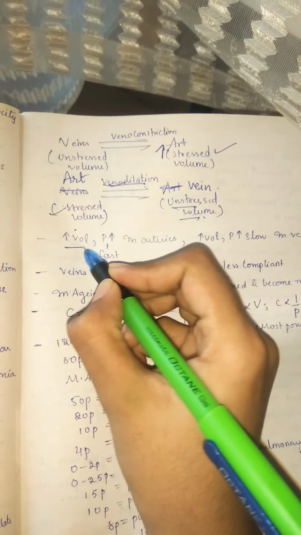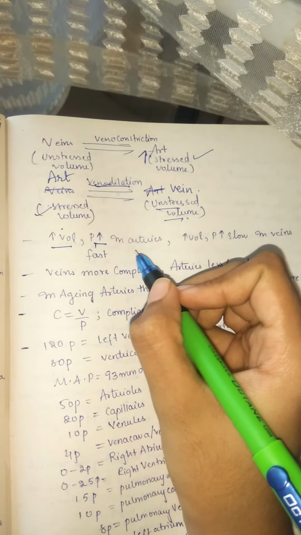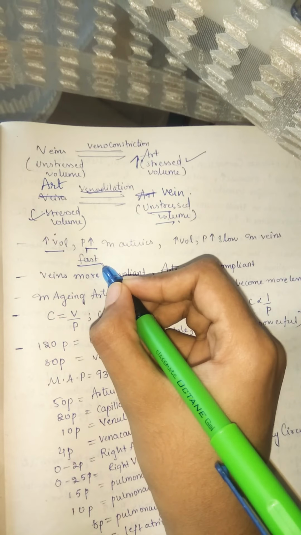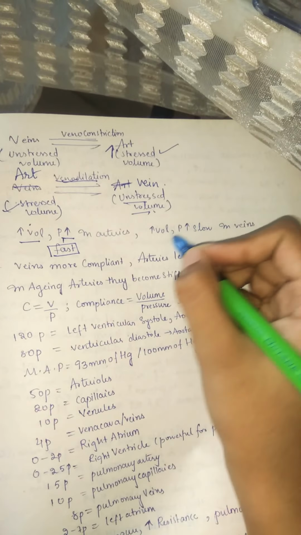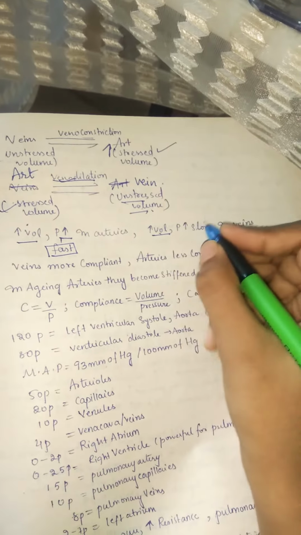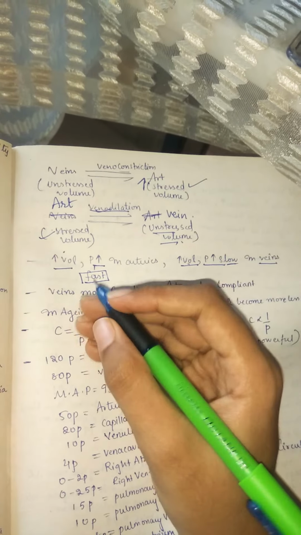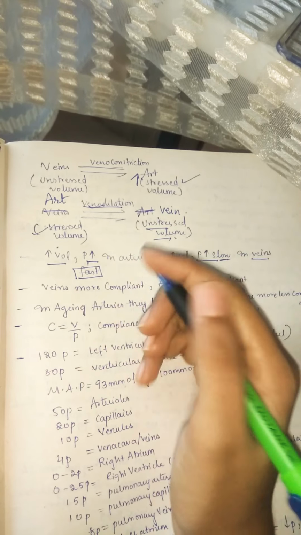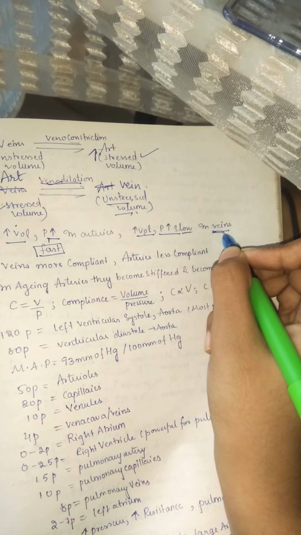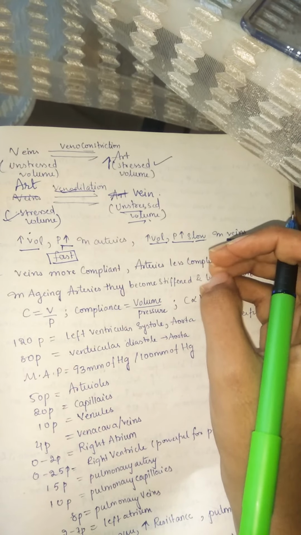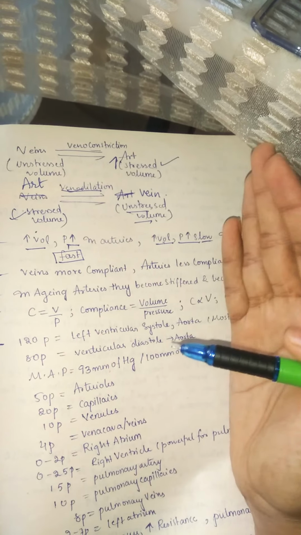If there is an increase in volume, pressure increases very fast in arteries, whereas in veins it increases slowly. Always remember that pressure increases very fast in arteries when volume increases, but in the case of veins the pressure increases only slowly, not directly.